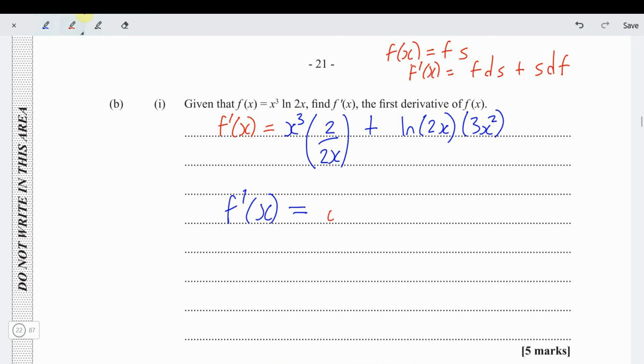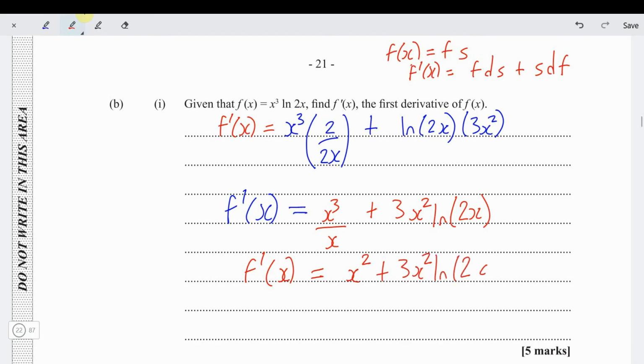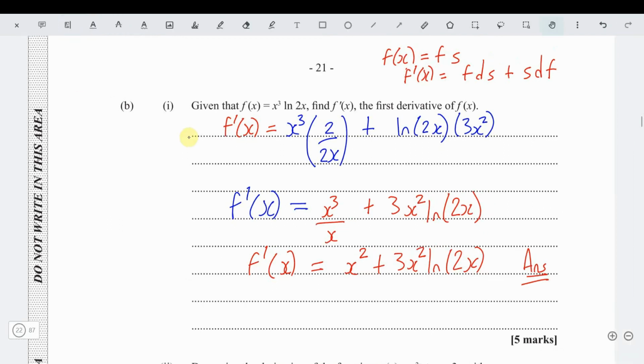So that is x cubed over x plus 3x squared ln 2x. But guess what? We know that x cubed over x is just x squared. So f prime of x is just x squared plus 3x squared ln 2x. That's our answer. Nice. Cool.